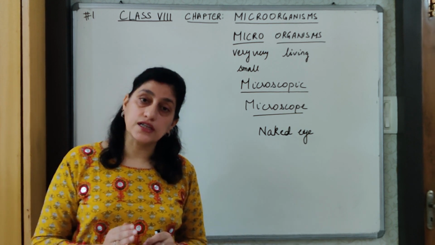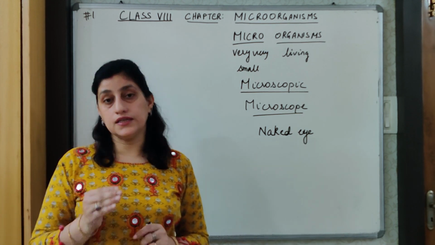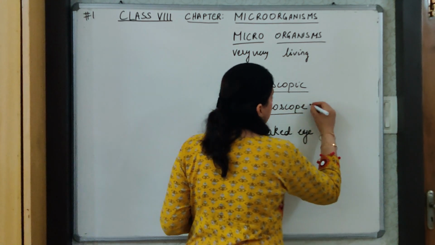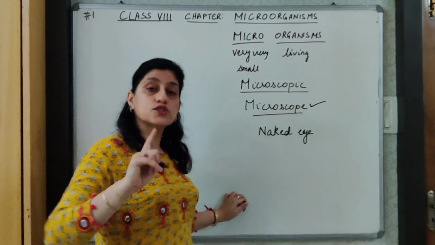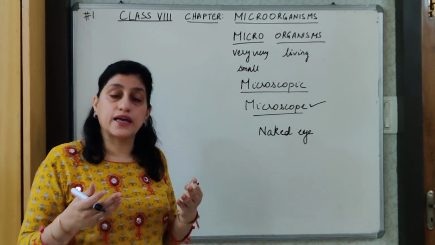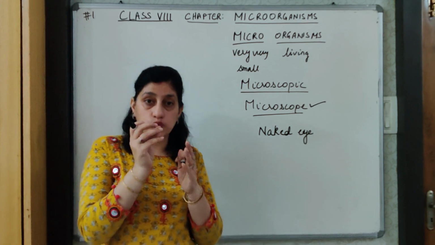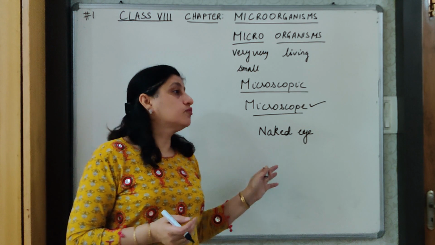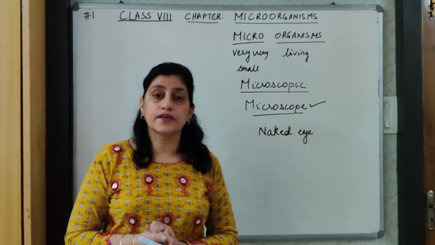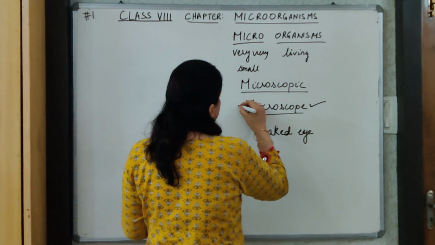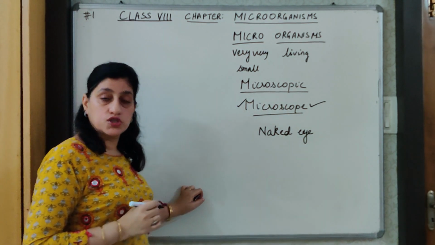In order to see such living organisms or any such object which is so small in size, we require a microscope. A lens is also not enough because the magnifying power of the lens, the power of the lens to increase the size of the object, is not enough to make the microorganisms big enough that we can see them. Therefore, instead of a lens, a microscope is used.